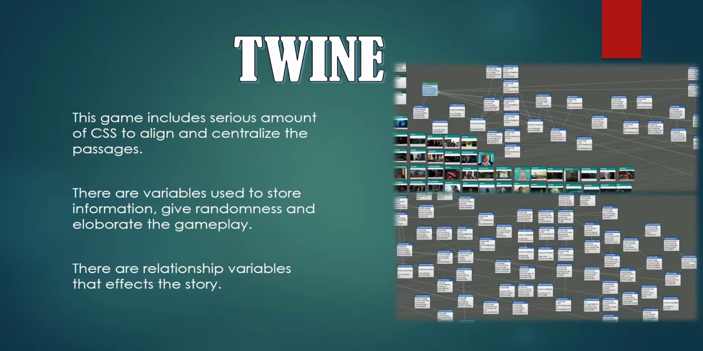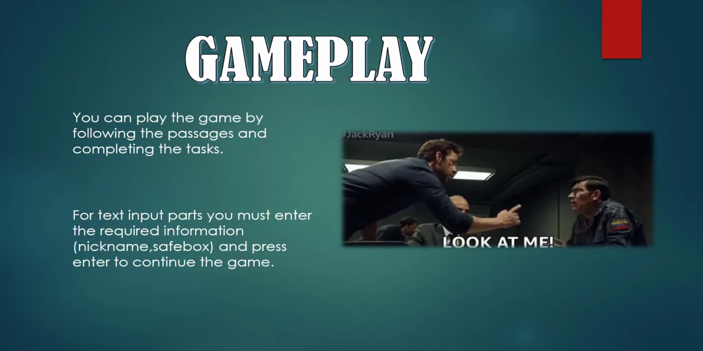This game includes a serious amount of CSS dialogue and centralized passages. There are variables used to store information and give randoms and elaborate the gameplay. Also, there are relationship variables that affect the story in a very impactful way. You can see the Twine screenshots at the right.